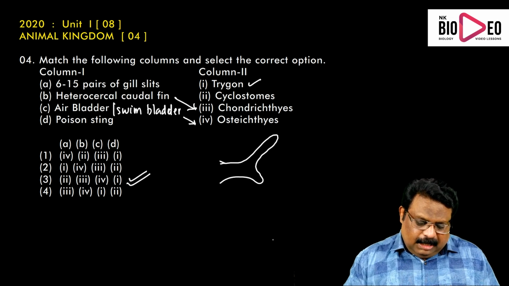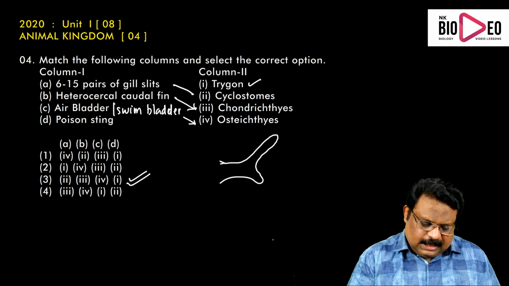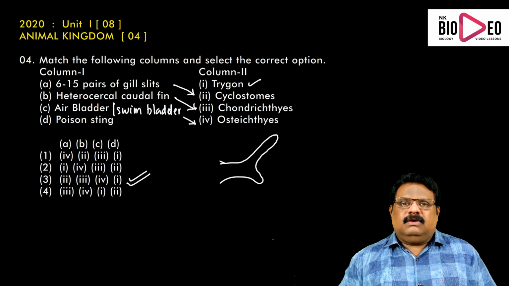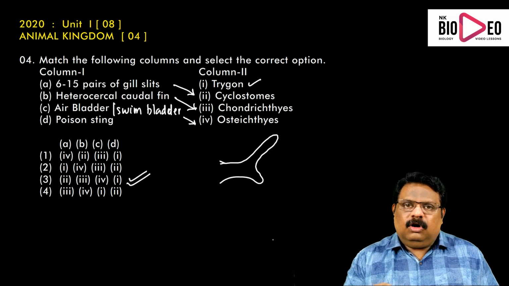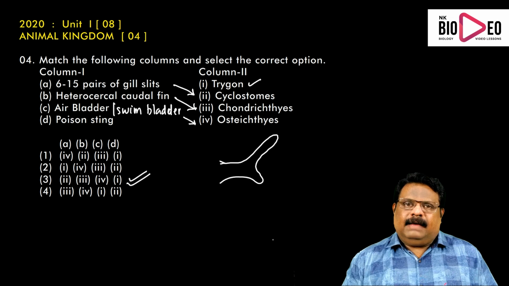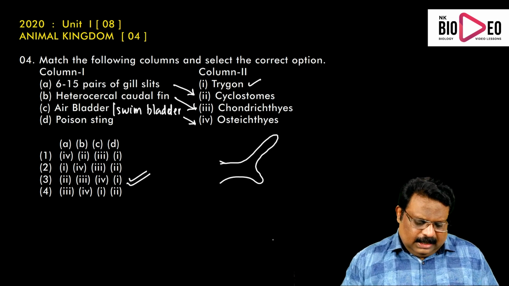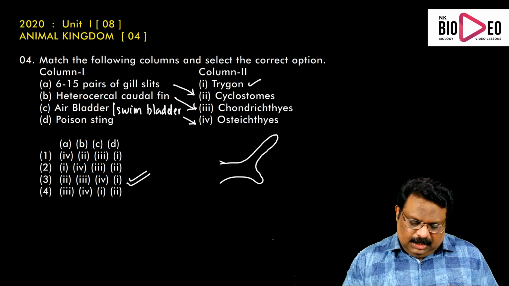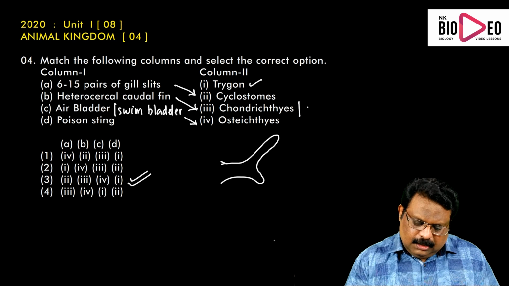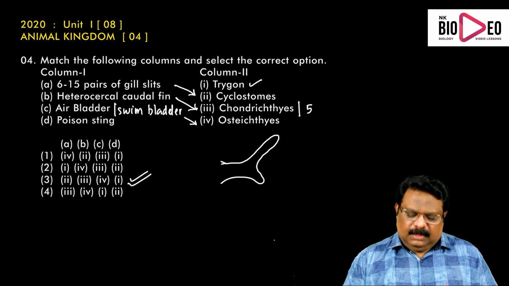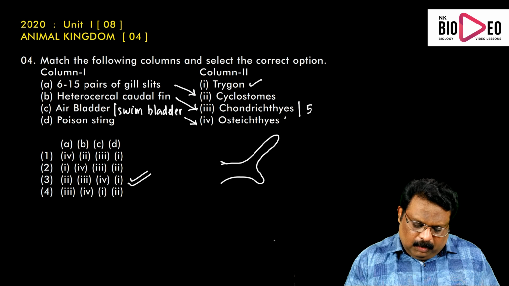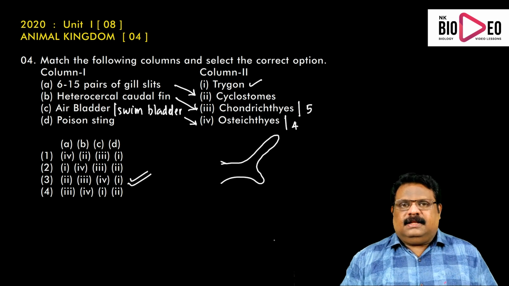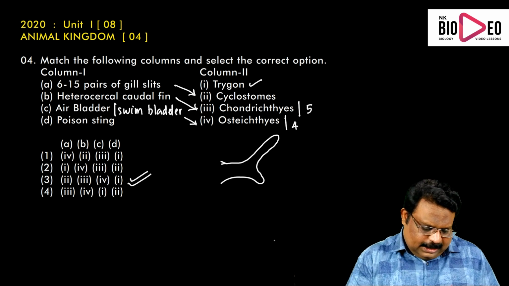Then 6 to 15 pairs of gill slits is present in cyclostomes. Cyclostomes have a round mouth, and the upper and lower jaws are absent. Cartilaginous fishes have 5 pairs of gill slits. Bony fishes have 4 pairs, and the gill slits are covered. So the right answer is the third one.